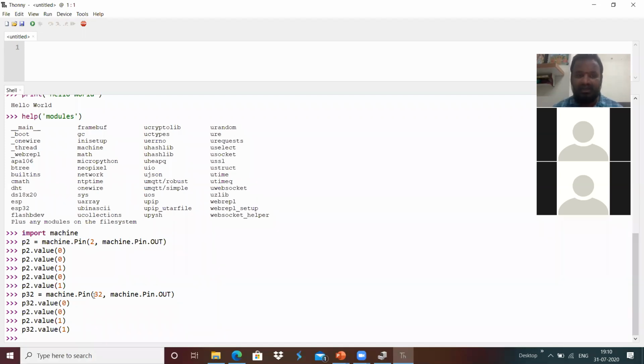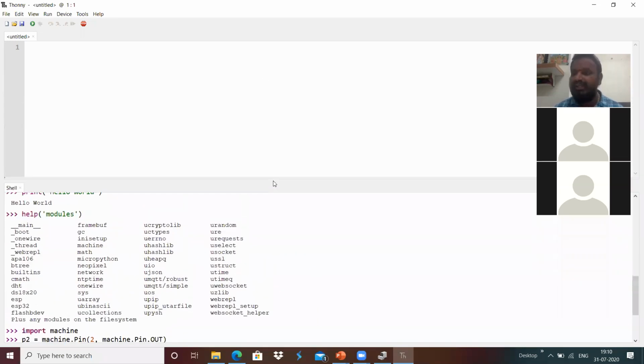For example, how can I create my own file and store it? Maybe I'm going to create a file and do import machine over here. In order to do that, I'm going to save.